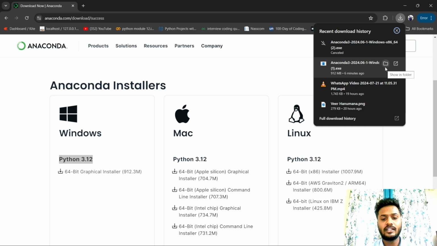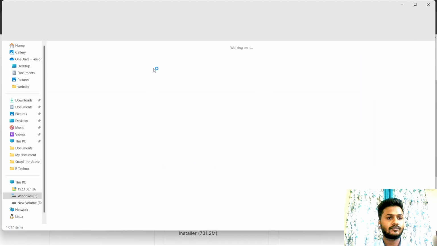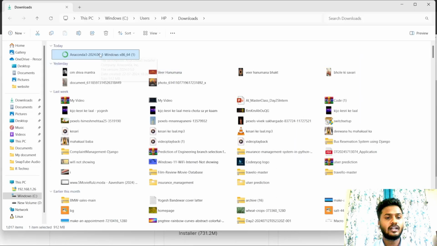For installing it, let's go to the file and just double click on this Anaconda 3. Installing will take a few minutes.